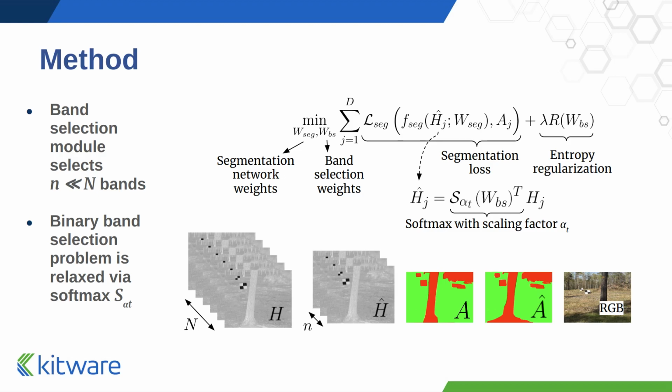This binary band selection problem is relaxed using the softmax with a scaling parameter that is adjusted as the training progresses. Initially, we allow each band in H hat to consist of the sum of multiple bands in the original hyperspectral image H. As the training progresses, the softmax approaches hardmax selection, forcing each band in H hat to consist of only a single band from H. The second term in the loss function is a regularization function that encourages band diversity so that H hat consists of little n unique bands.